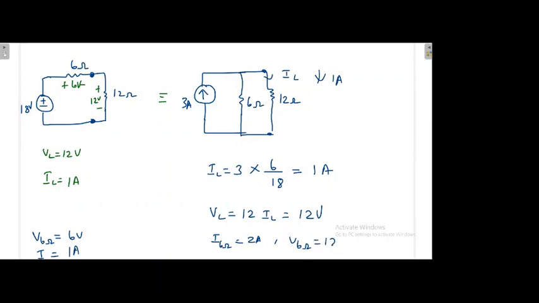So with respect to this RS, with respect to this resistance, it is not the same. But with respect to load, this is the same: 12 volt, 1 ampere, here also 12 volt, 1 ampere. But with respect to this 6 ohm, it is not correct. That means you should not apply the source transformation whenever that particular resistance is directly connected with the voltage source.